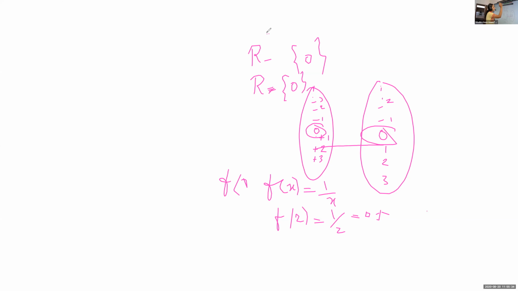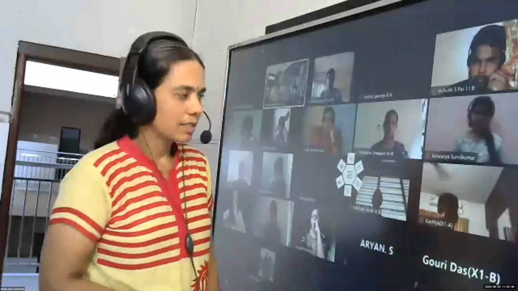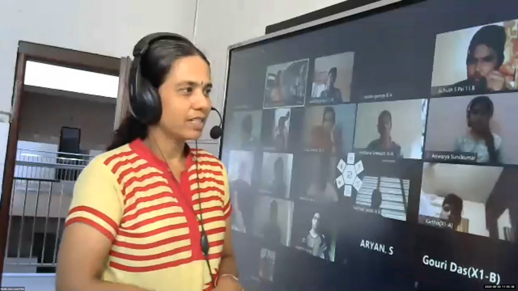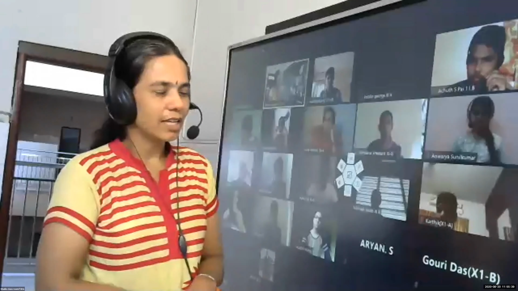And yesterday we started with the modulus function. Rijas, can you define the modulus function?